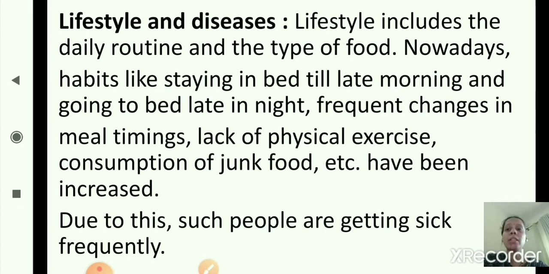Okay, the habits like staying in bed till late morning and going to bed late at night, frequent changes in meal timings, lack of physical exercise, consumption of junk food have increased, and because of this, such people are getting sick frequently. Because of the lifestyle which we are following, most of the people are getting sick.